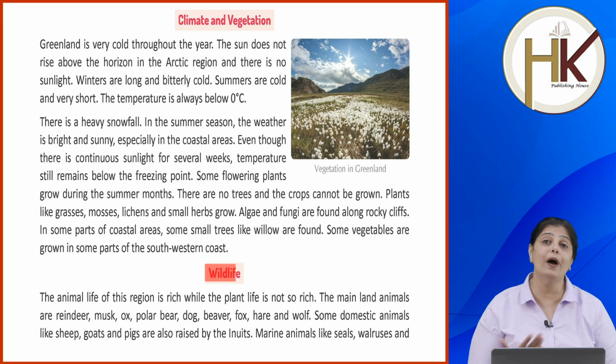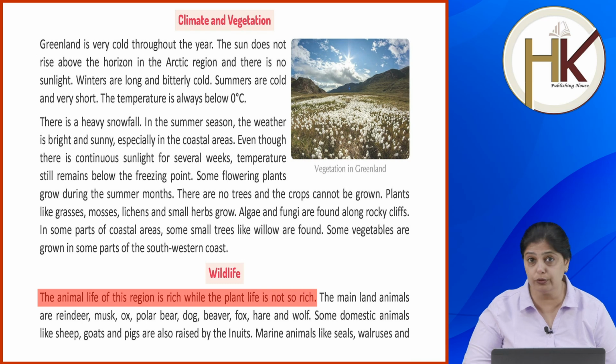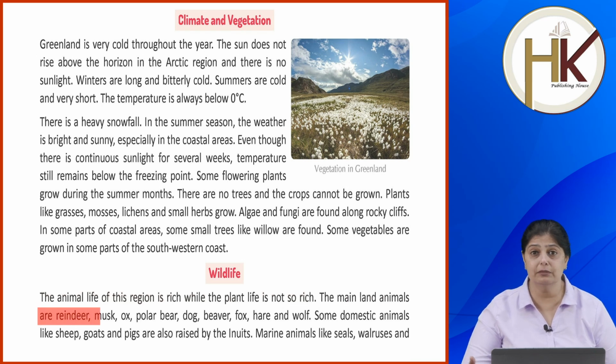Now what is the wildlife like? The animal life of this region is rich while the plant life is not so rich. So animals are here, but plants are very less. The mainland animals are reindeer, musk ox, polar bear, dog, beaver, fox, hare and wolf.